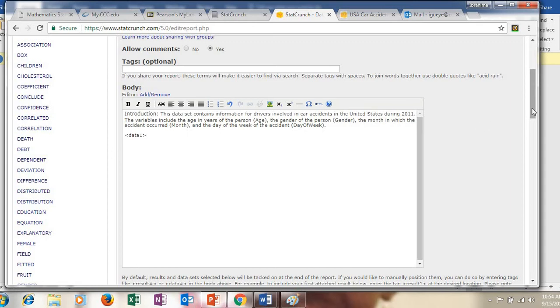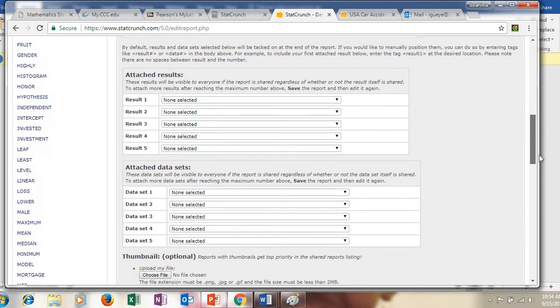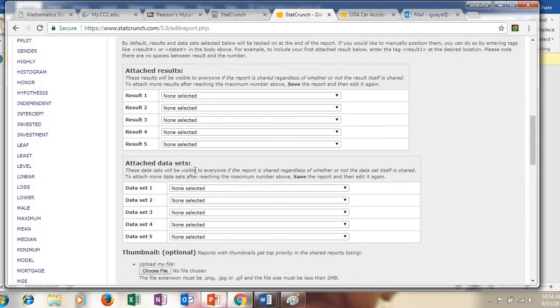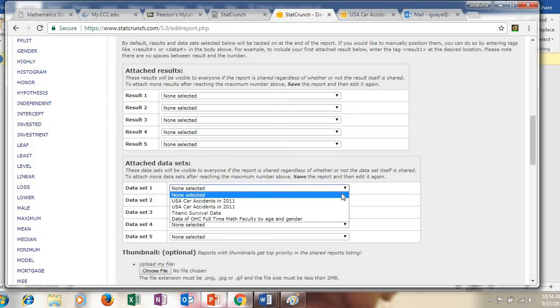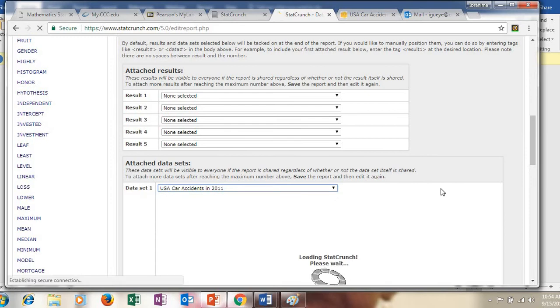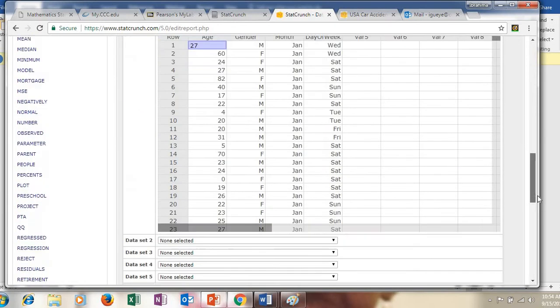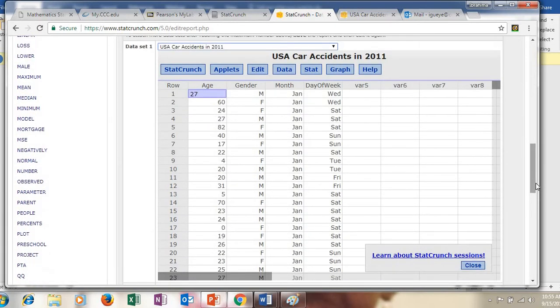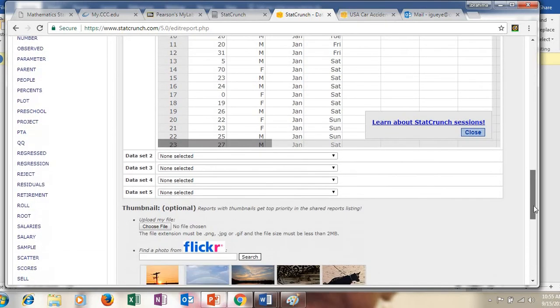Now you want to scroll all the way down. Under attach data set, we're going to click data set 1, and we're going to look at USA car accident. As you can see, I saved it twice because I did it before I made this video, so I wanted you to see how I actually did the report. So here you're going to select your data set, USA car accidents in 2011. As you can see, the data will be loaded to your report.